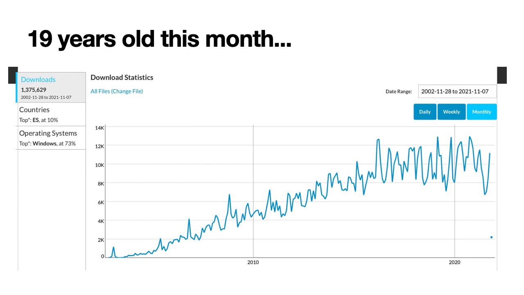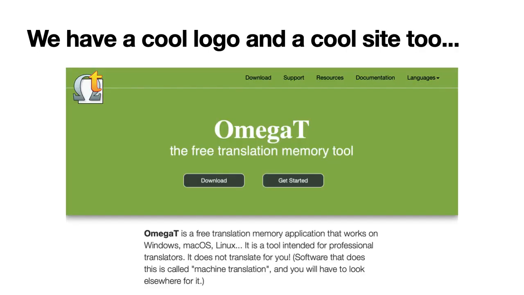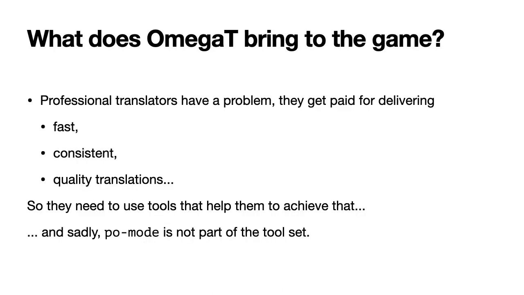OmegaT is included in a lot of Linux distributions, but as you can see here, it's mostly downloaded on Windows systems because translators mostly work on Windows. OmegaT comes with a cool logo and a cool site too, and I really invite you to visit it. It's omegat.org, and you'll see all the information you need plus downloads for Linux versions with or without Java included.